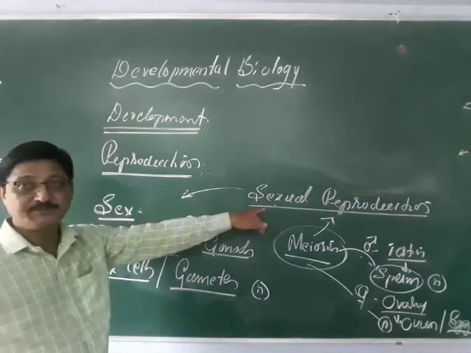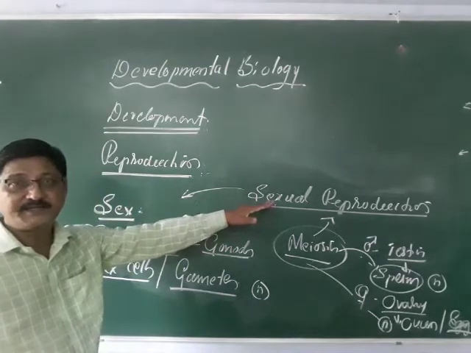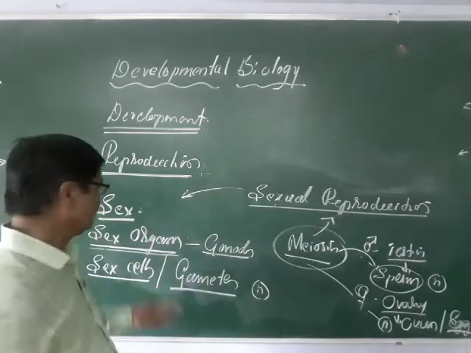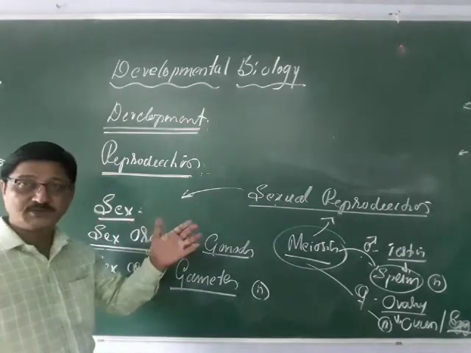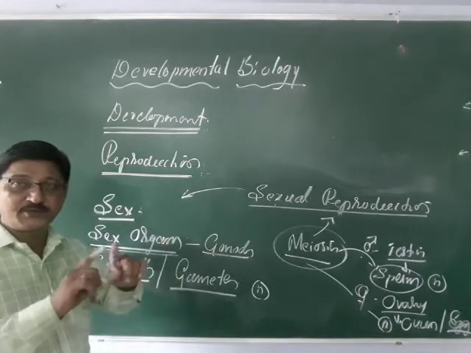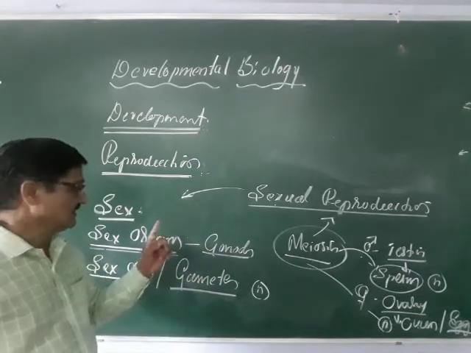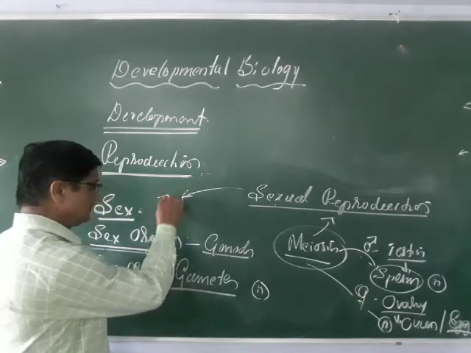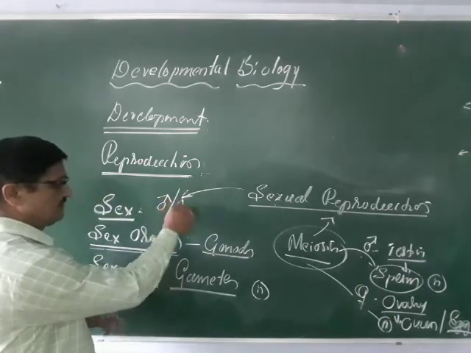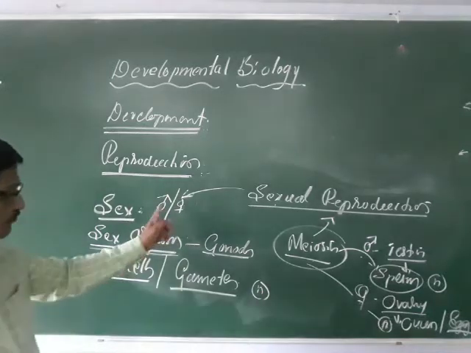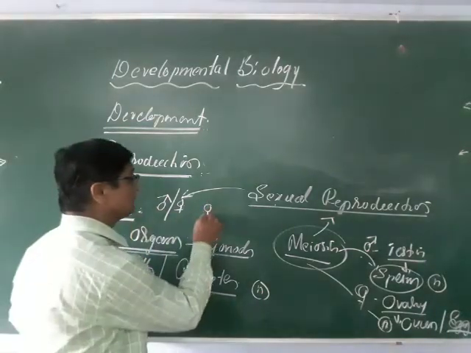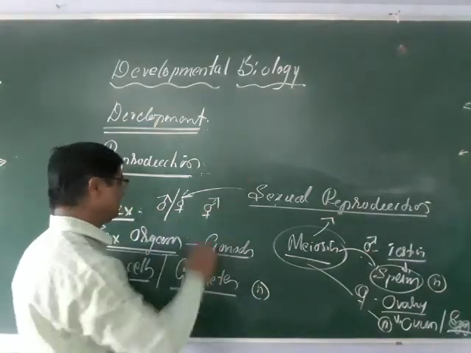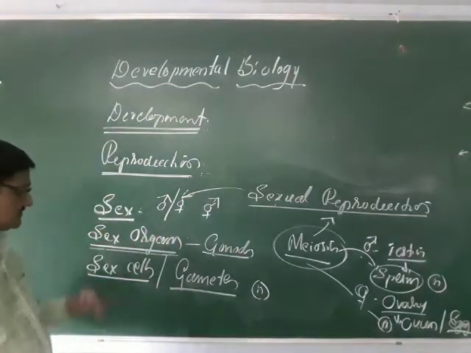And sexual reproduction means biparental inheritance, and it requires two sexes. And what is the sex here? On the basis of characteristics we are able to make out the male and the female, that is the sex. Sometimes both are present in the same animal, that is the hermaphrodite, which you keep aside.